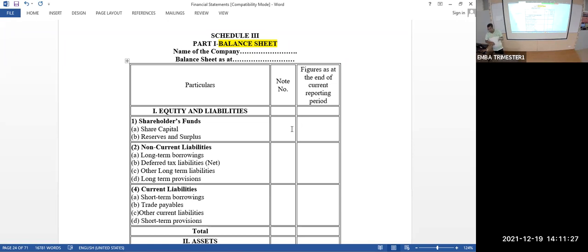Those who are engineers, no problem, no worries. But those who are BCom, you already learned something. You have to unlearn that. We are not going to prepare any more trading account. The Companies Act is not asking for a trading account any more. Only profit and loss account and balance sheet. So for the balance sheet, you already know we have the accounting equation. That accounting equation is going to be rewritten in a statement form. That statement is called the balance sheet.